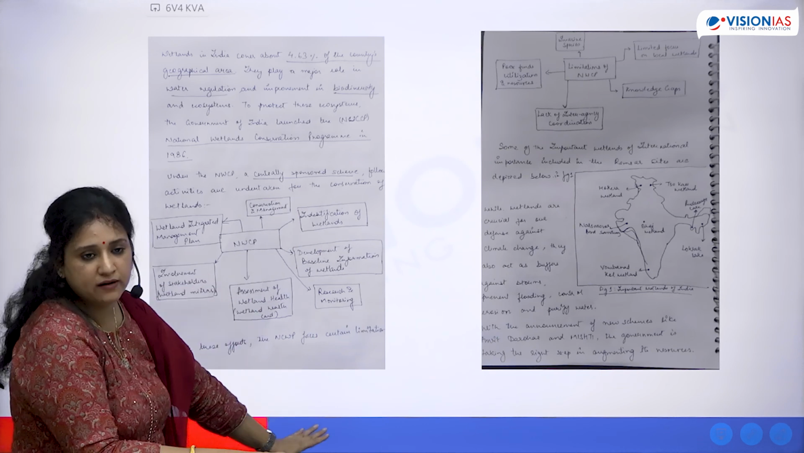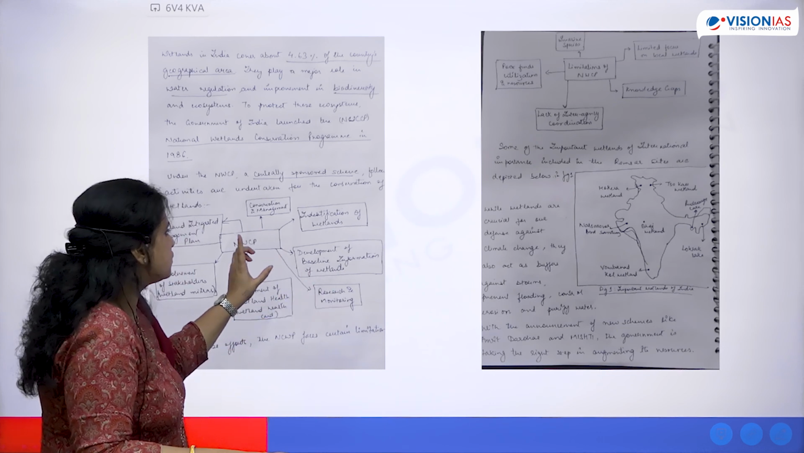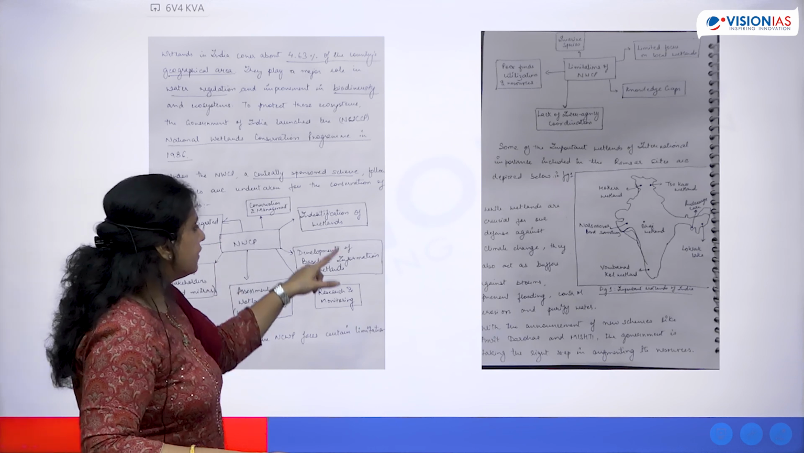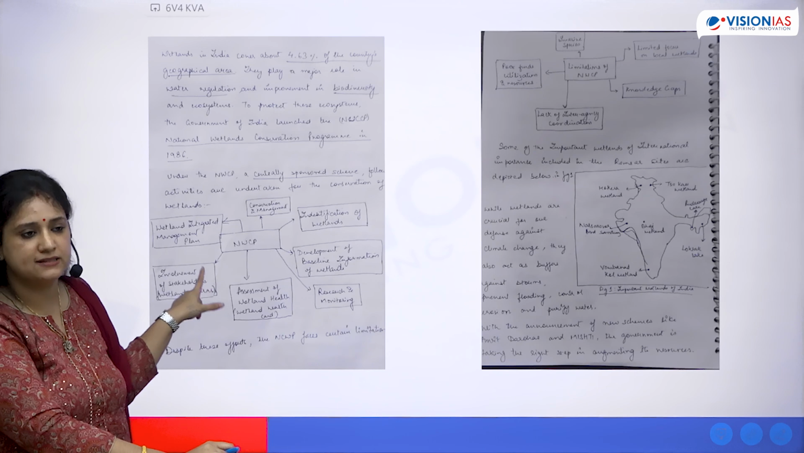I drew a flow chart. Okay, and in the flow chart I've written about everything, those baseline information, identification, conservation and management. These are the words which the examiner will look for in your answers. Do you get my point? This is how you will get marks.